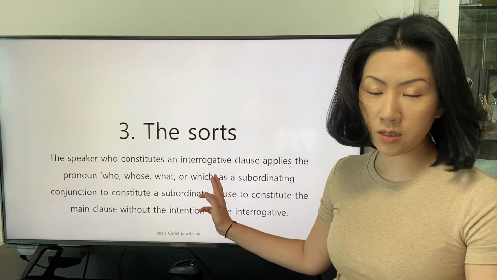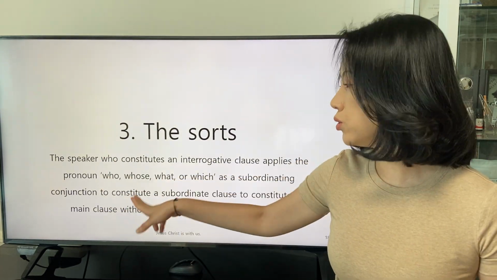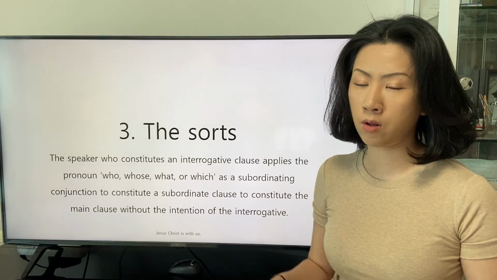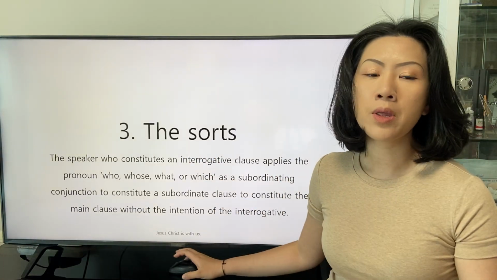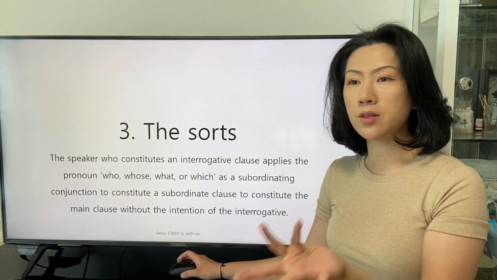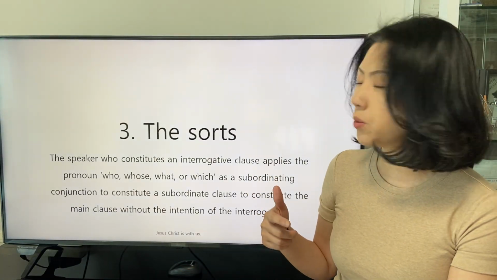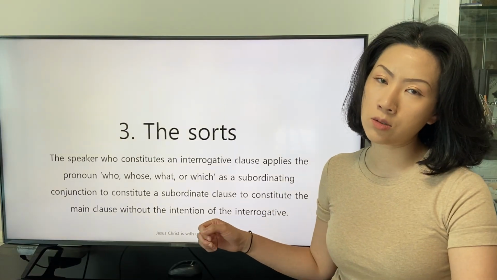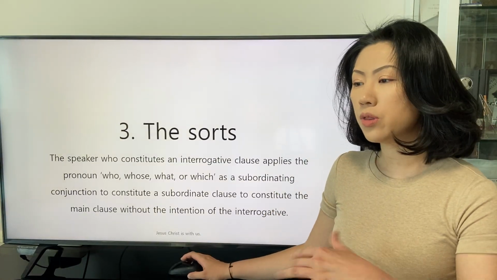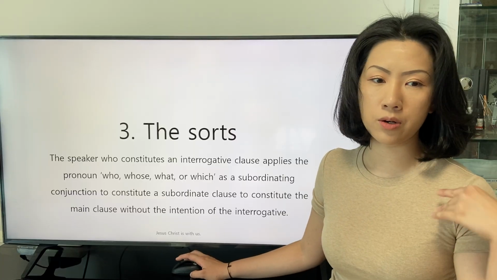We studied the four interrogative pronouns who, whose, what, or which in the 6th chapter. In this class, we will study how the pronouns who, whose, what, or which are applied as the subordinating conjunction without the inquisitive intent of the speaker.